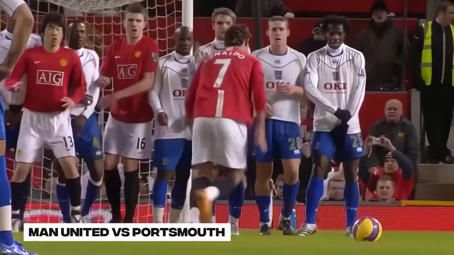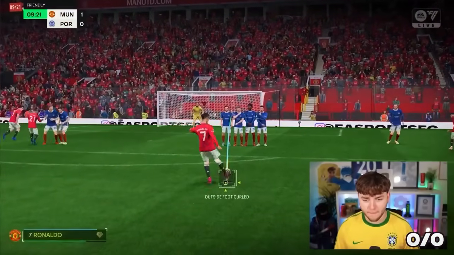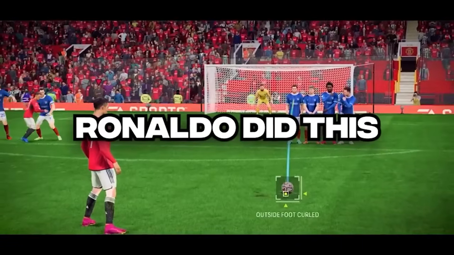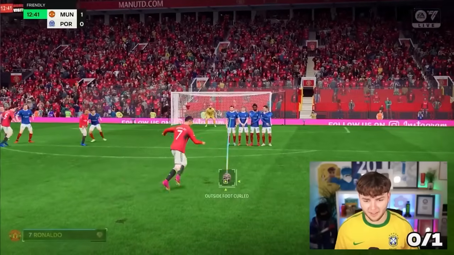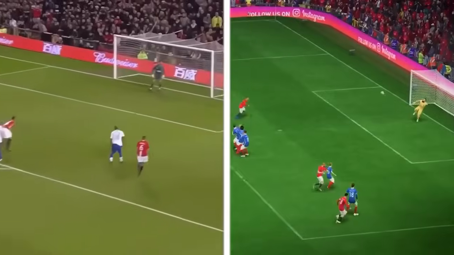2008 was Ronaldo's famous free kick against Portsmouth. Bury it home, Ronaldo. Boom! Oh! That would have been so good. And on our second attempt, Ronaldo did this. Come on, Ronaldo. This is it. Boom. Oh! I have absolutely taken that one. We've smashed it in two attempts.